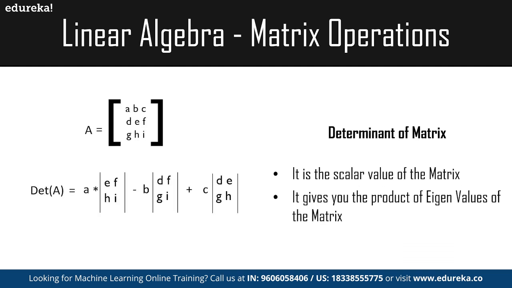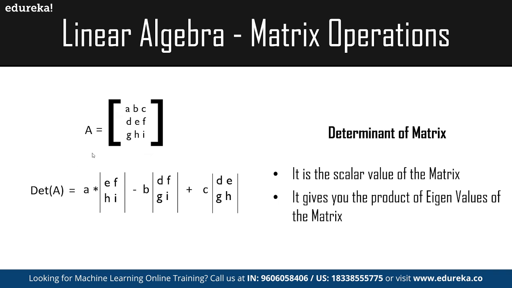So basically it is a scalar value of a matrix, and it gives us a product of n values of the matrix, as a small overview. So basically the determinant of a matrix is a scalar value of a matrix. The determinant gives us the product of values in the matrix, and the determinant can be found by the following operations.